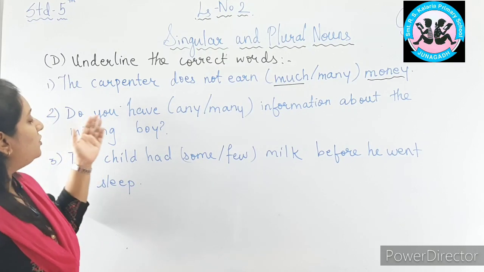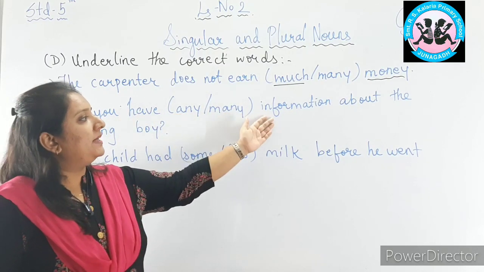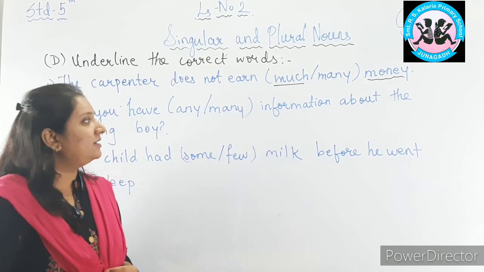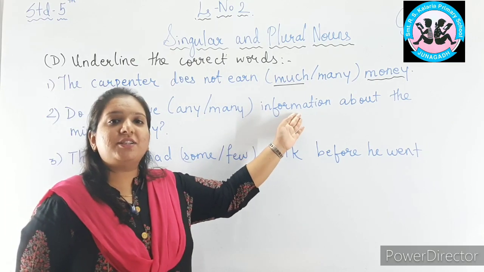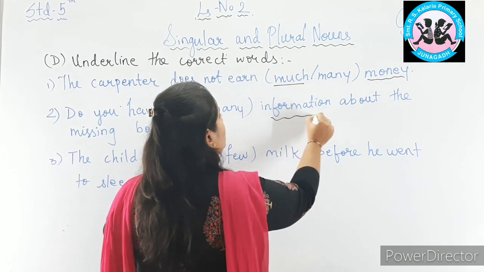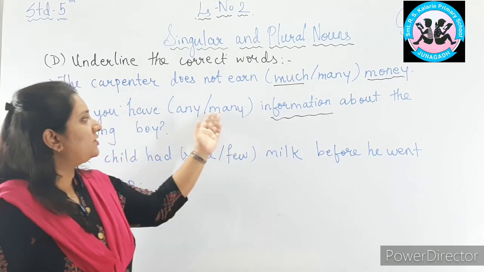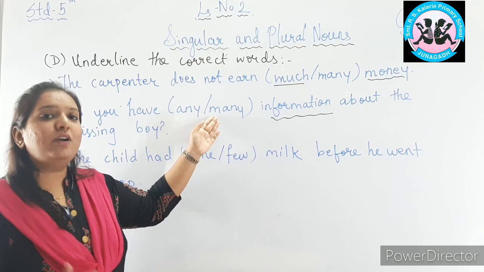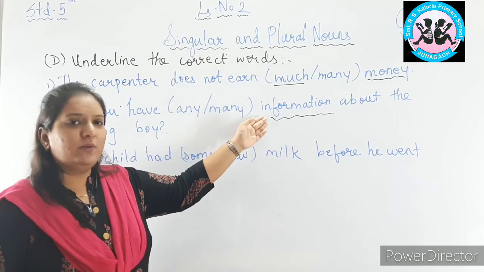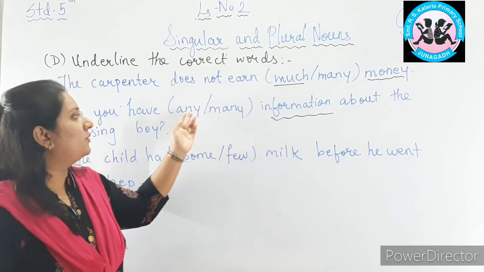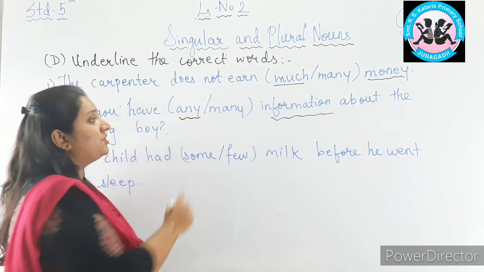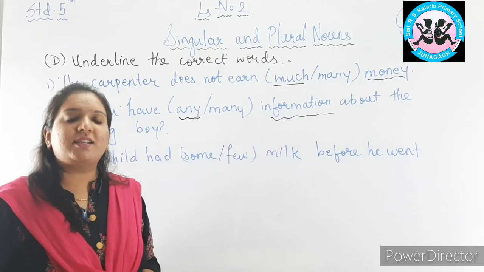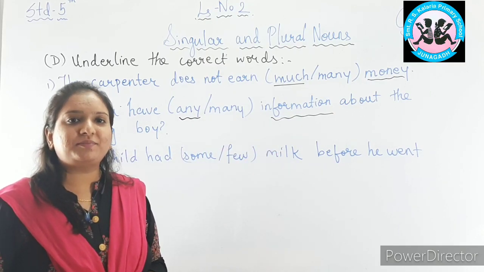Second, do you have many information about the missing boy? Now, what is the noun over here? Information. Information is an uncountable noun. Yes or no? So, for an uncountable noun, what expression will we use? Many or any? Many we use for plural countable nouns, and information is not a plural countable noun. So, for information we will use the expression any. Any and some can be used with both uncountable nouns and countable nouns.